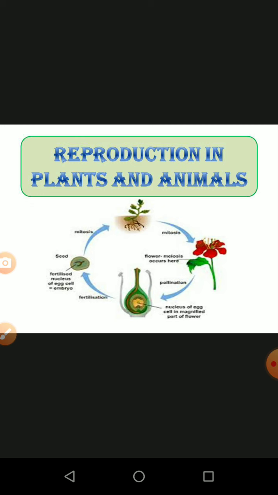Today we are going to see two different types of reproduction in plants. One is called vegetative reproduction, another is called asexual reproduction. In vegetative reproduction, the organism does not produce a flower; from the existing body cell itself, they produce their own offspring. That is called vegetative propagation. And asexual reproduction means organisms like fungi and bacteria produce spores in the form of gametes. This is called the asexual method of reproduction.